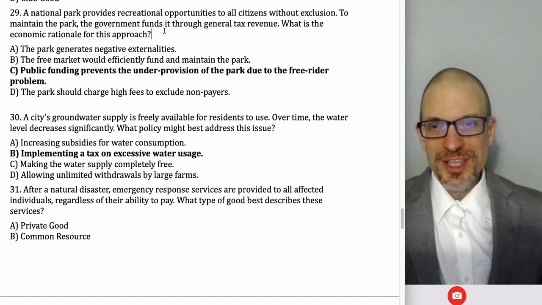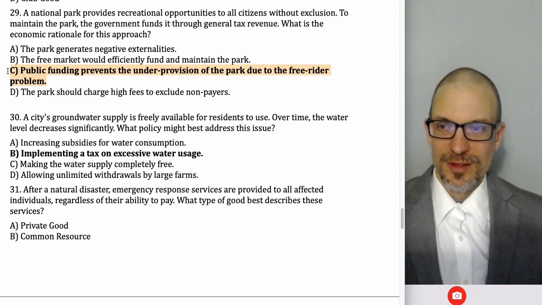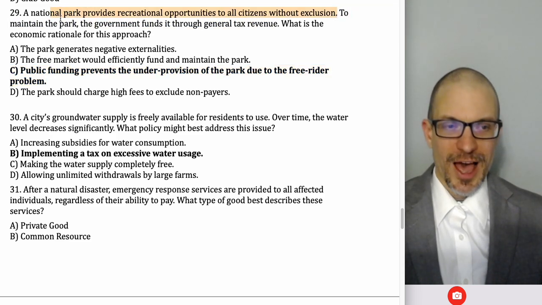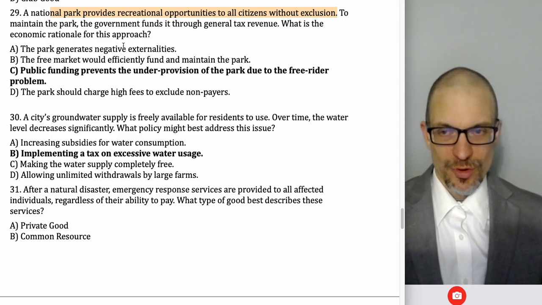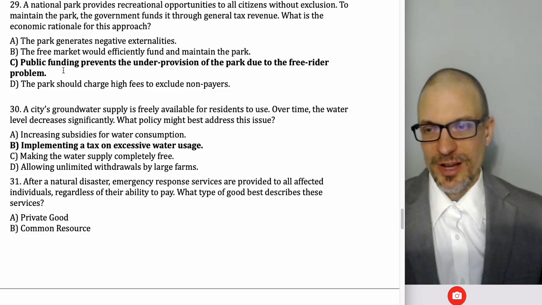The issue is we wouldn't get enough donations, and so the public funding will overcome the issue of it being non-excludable but with optional payment, like donations only. Things that are supported by donations only typically are going to be underfunded. So that's kind of the idea there.